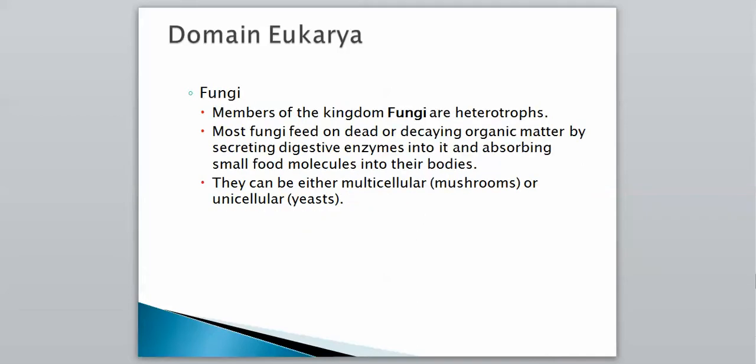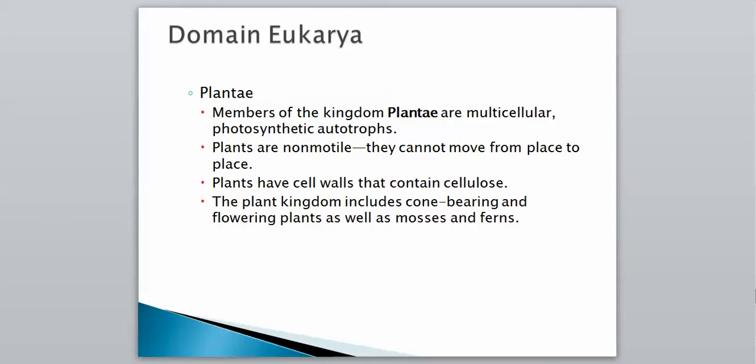Then fungi, we just did our whole unit about fungi. They're heterotrophs. Most feed on decaying matter. They're decomposers. And they can either be multicellular, the mushrooms, or unicellular yeast. Again, we'll have a more specific list in your notes, but you guys are all experts about this by now. Next one, plants. This is the next group we talk about. They're members of the kingdom Plantae, and they're multicellular photosynthetic autotrophs, which, again, if we don't know those words now, you will. They're non-motile, which means they cannot move. Their cell walls contain cellulose, and the kingdom includes cone-bearing and flowering plants, as well as mosses and ferns. Again, we're going to talk about these more in depth in a little bit.